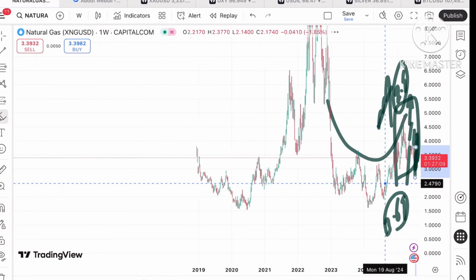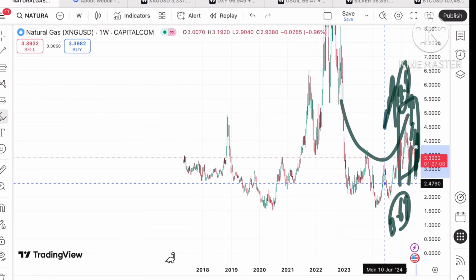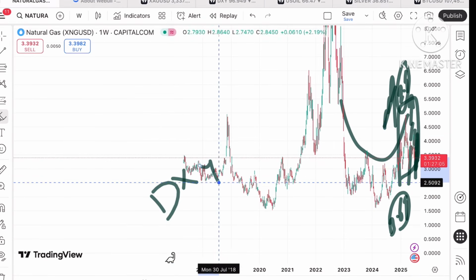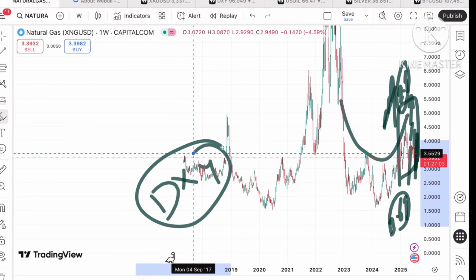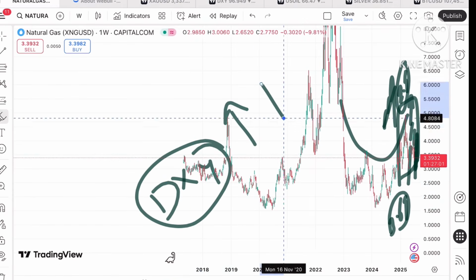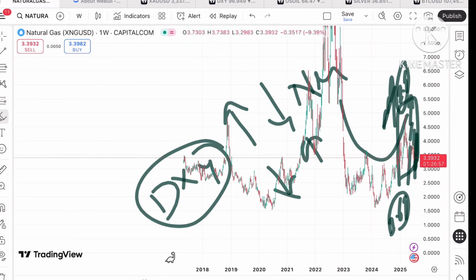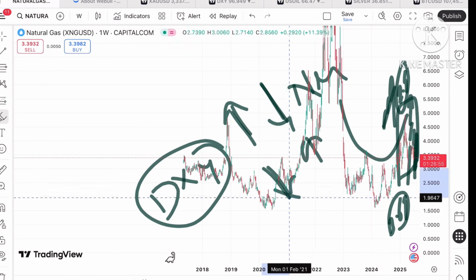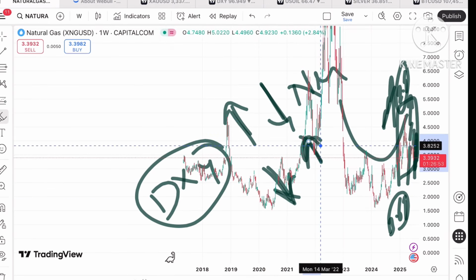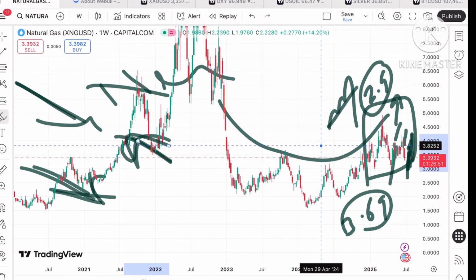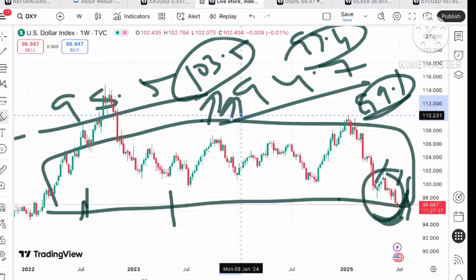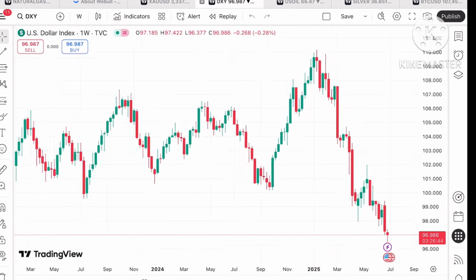The price of natural gas depends on a lot of factors. One of the factors is the dollar index. I'll explain with the help of the dollar index, because it is inversely related to natural gas. When the dollar index rises, we see the natural gas price come down. When the dollar index moves down, we see the natural gas price go up. Now coming back to the dollar index, it plays an important role, so I have to explain it.